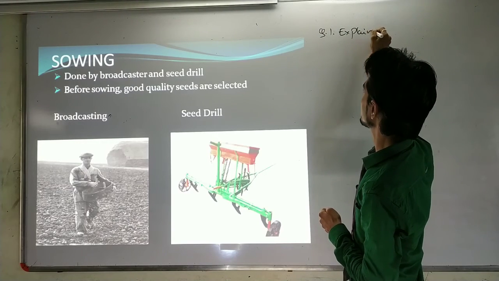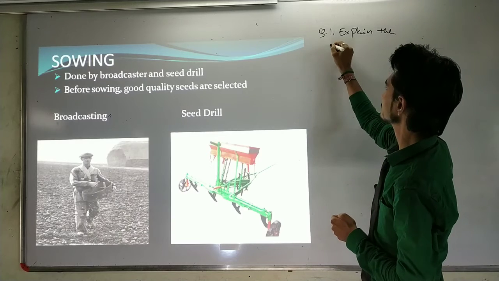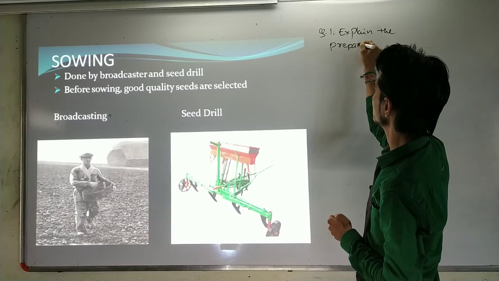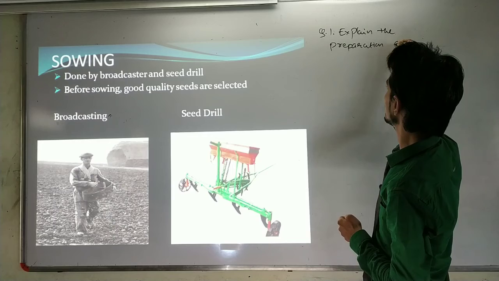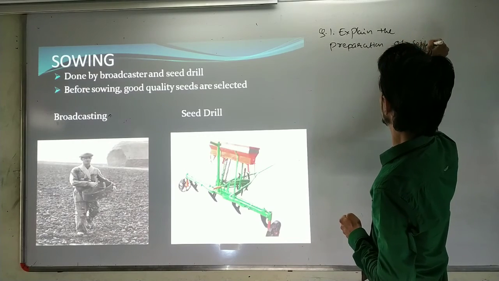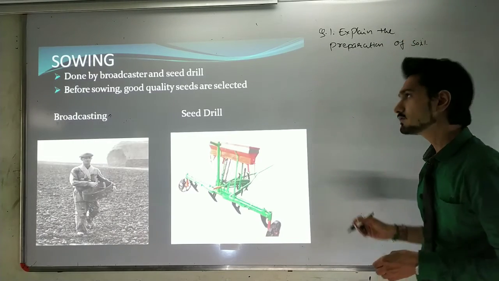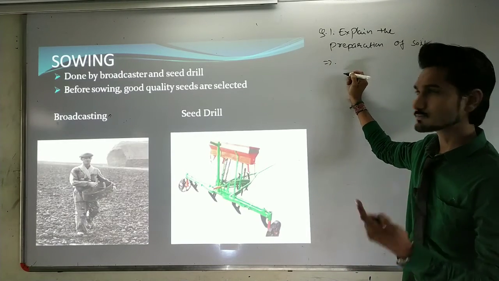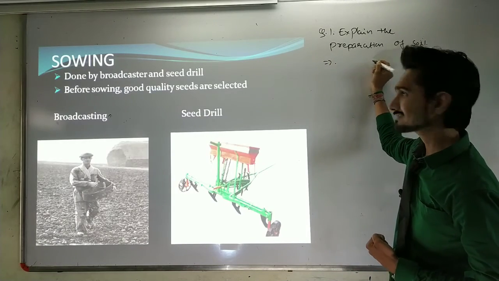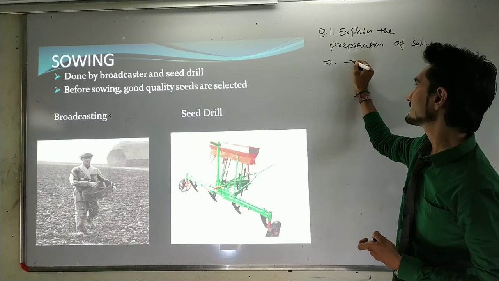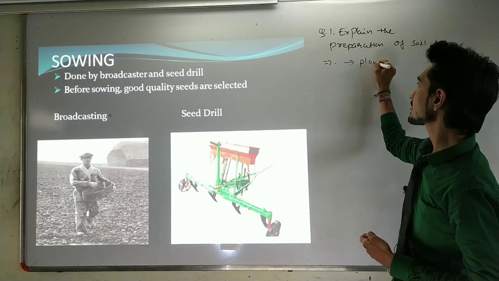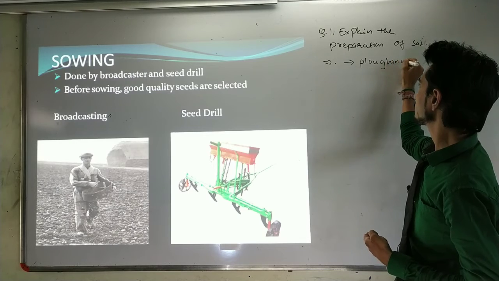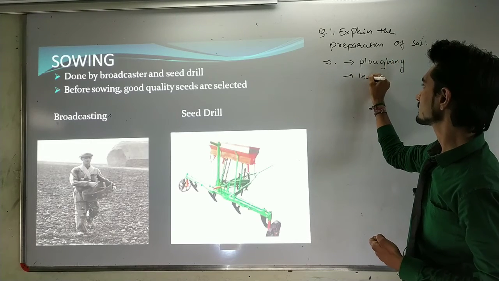Explain the preparation of soil. So what should we do? First you need to write the 2 steps for preparation of soil, in which you have to write ploughing and leveling.